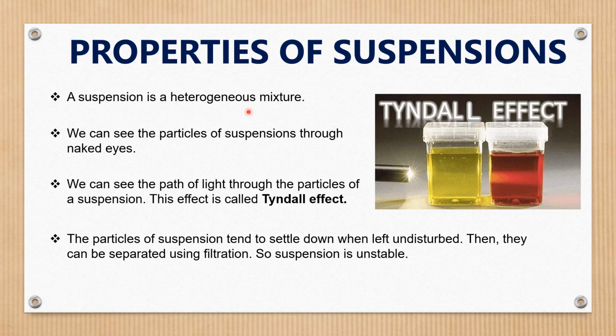Second property: we can see the particles of a suspension with the naked eye. We discussed the first example, chalk powder in water. We can see the chalk particles with our naked eyes. So in a suspension we can see the solute particles in the solvent.